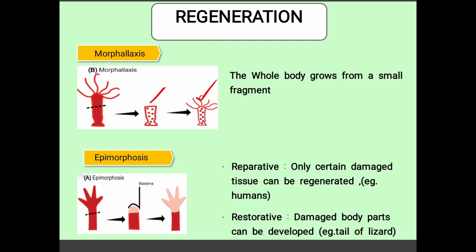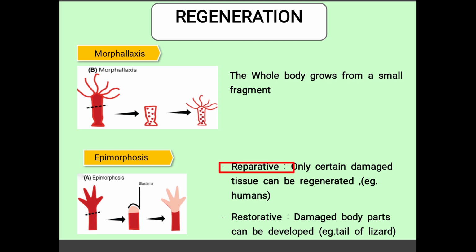Whereas epimorphosis is normally the replacement of lost body parts. If any part is lost and that part is replaced, we call it epimorphosis. There are two types of epimorphosis. One is reparative epimorphosis, another one is restorative.